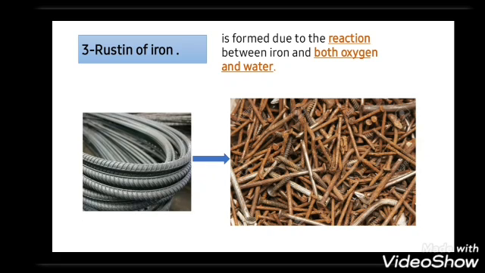Rusting means formation on the surface of the iron of a brittle brown layer, when the iron is exposed to oxygen and water. So it produces a new matter and the change is in the structure and the shape of the iron, so it's a chemical change.